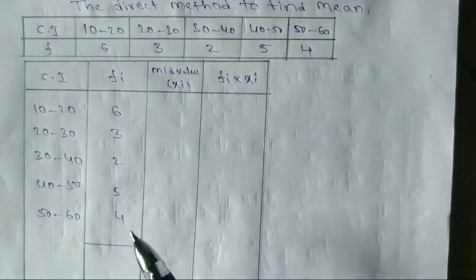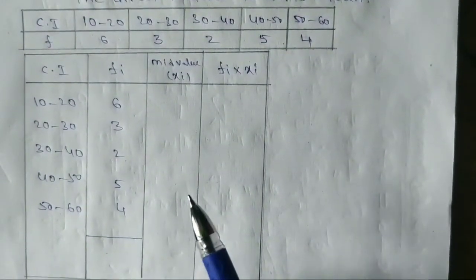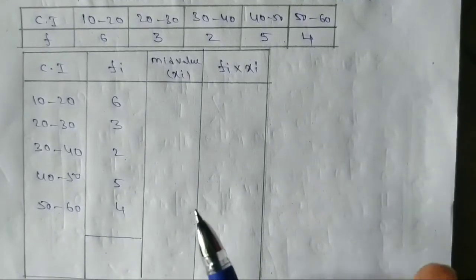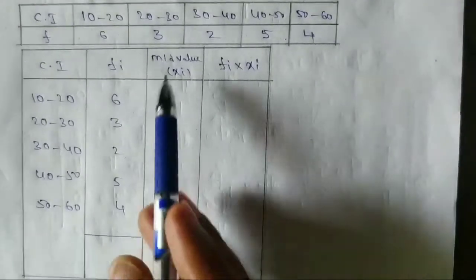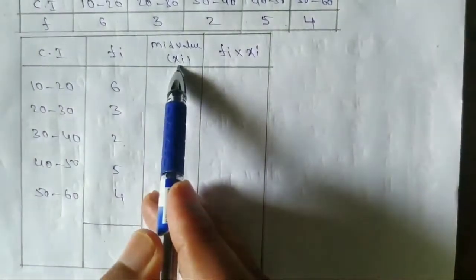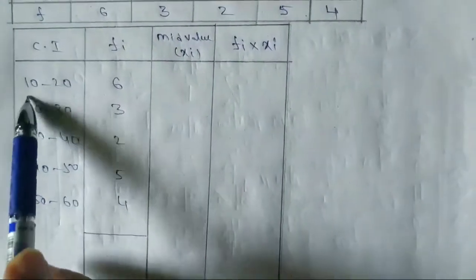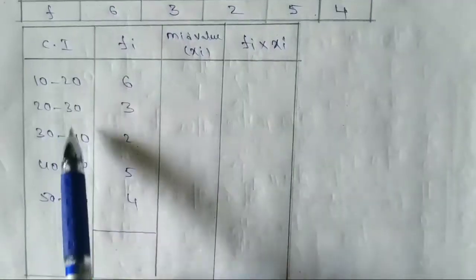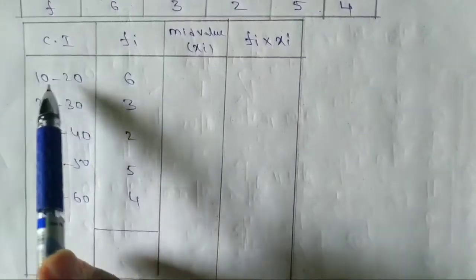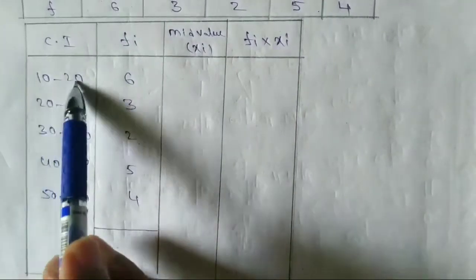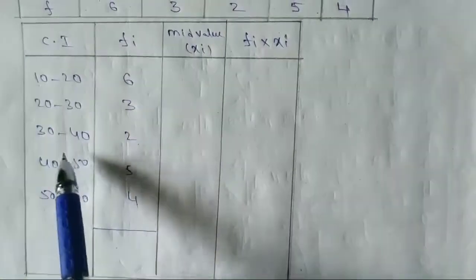When we find the mean, first we find mid values, xi. Mid value is denoted by xi. How do we get it? Take the lower boundary and upper boundary and average them. That is 10 plus 20 by 2, 30 by 2, 15.